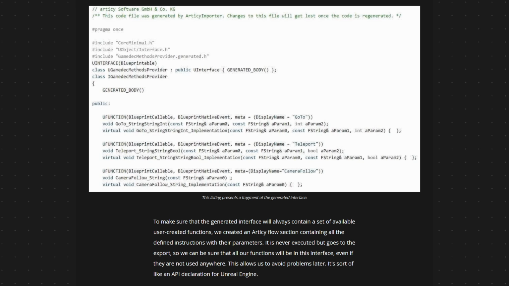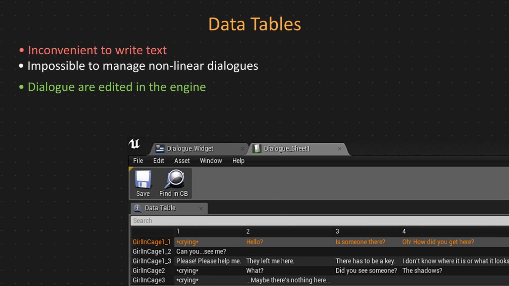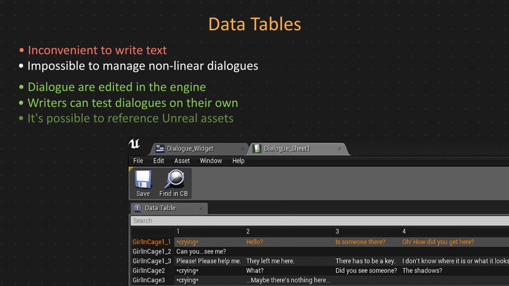Okay, let's see now what dialogue tools we have available in Unreal Engine. The simplest tool would be a data table editor. We can import data from a spreadsheet to such a data table, or edit this data directly in the editor. It's more or less convenient than editing a spreadsheet, but if writers are using it, it means they have the editor up and running, so they could test dialogue in the game while they're working on this dialogue. What's more, a data table can store references to any Unreal asset, like sounds, icons, whatever else.